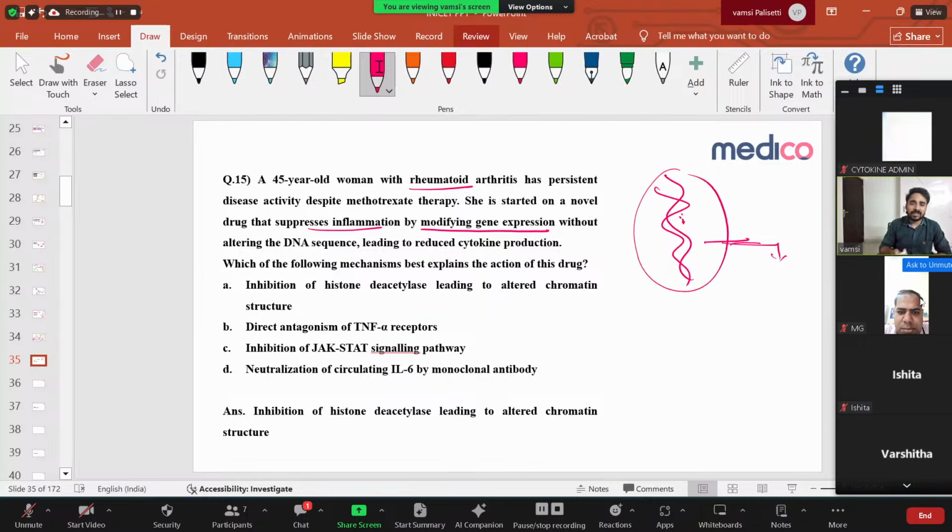So what is that mechanism? It's simple. You just need to remember it is inhibition of histone deacetylase. That is an epigenetic mechanism. There's nothing to explain here. They developed a drug which is not acting on the genetic material and not altering the DNA sequence. It is just modifying gene expression without altering genetic material. That means it is an epigenetic mechanism. Epigenetic mechanisms are histone acetylation, methylation, all these things. Your option is histone acetylation. Nothing to explain, just simple.